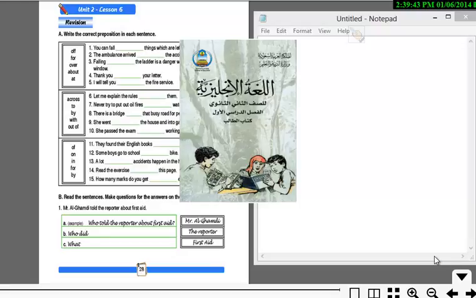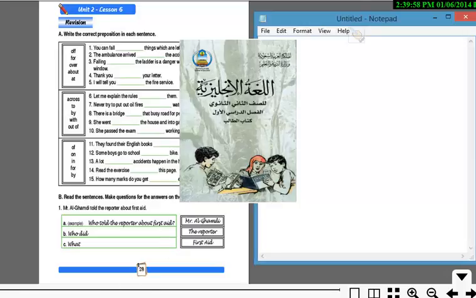Let's start with reading sentences and making questions for the answers on the right. Here is the form where you should be putting the questions, and this is the answer. I'm going to work it out here with you on the notepad. Number one says, Mr. Al-Ghamdi told the reporter about the first aid.